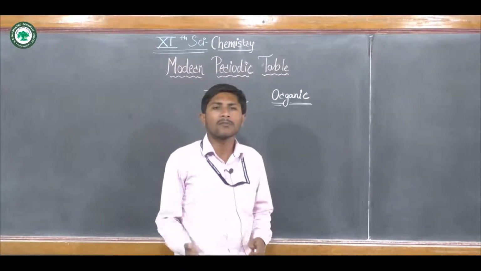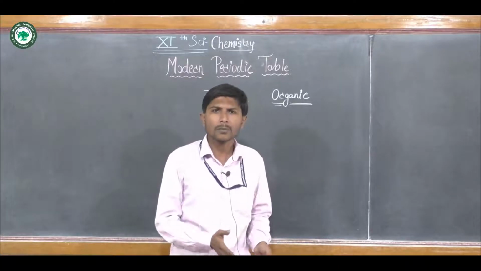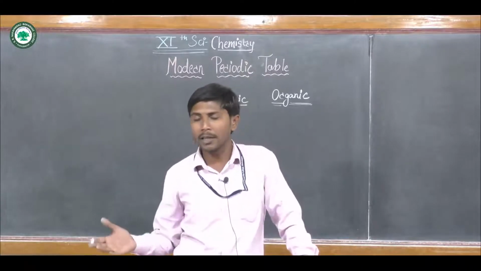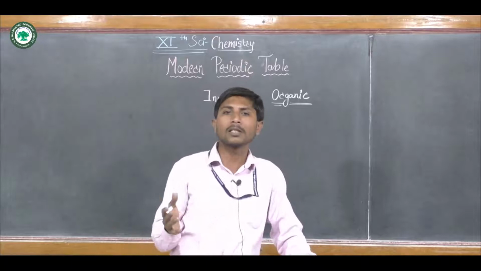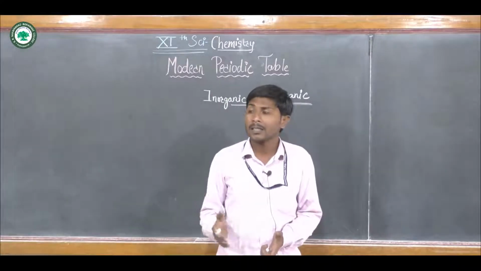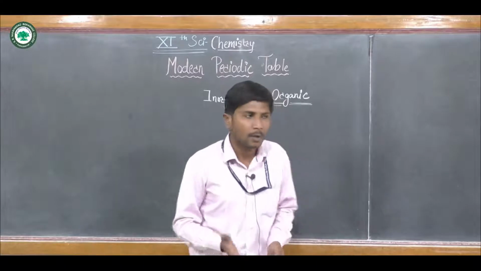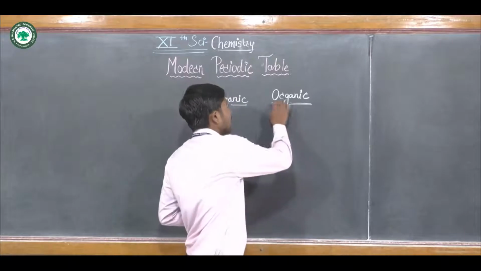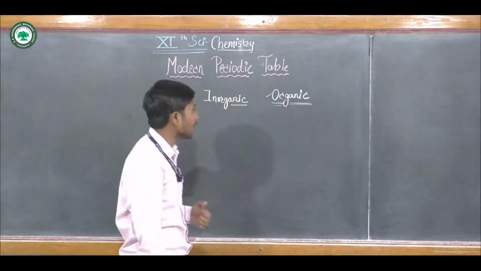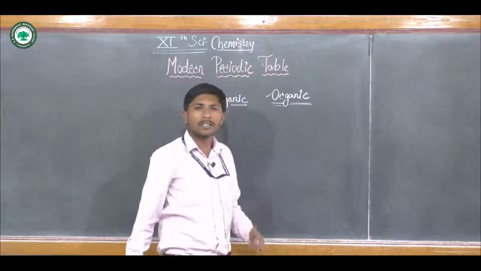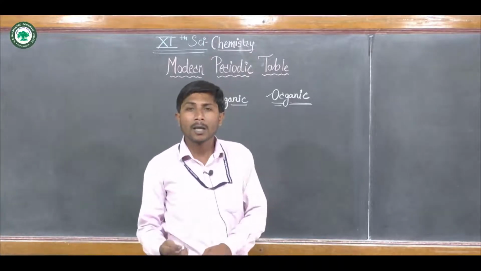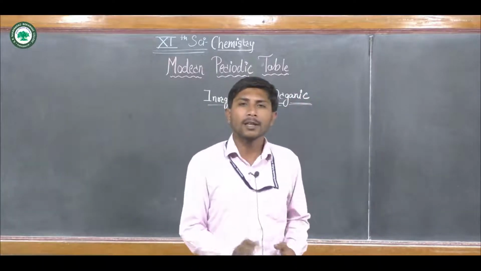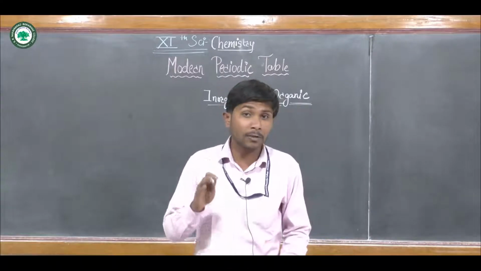For example, few elements were found in the soil, and few elements were found in a gaseous state. As we know, air contains a mixture of different elements, and air is inorganic matter. Why? There is nothing like living matter in it. But later on, when science developed, this classification of elements into organic and inorganic elements was overcome when the word organic was defined to be related with carbon.